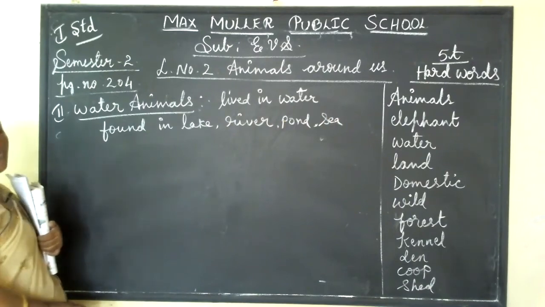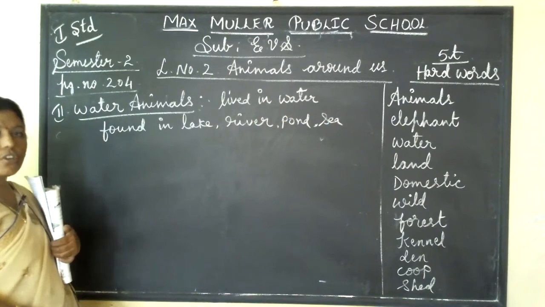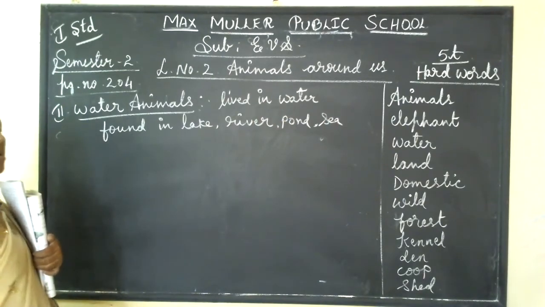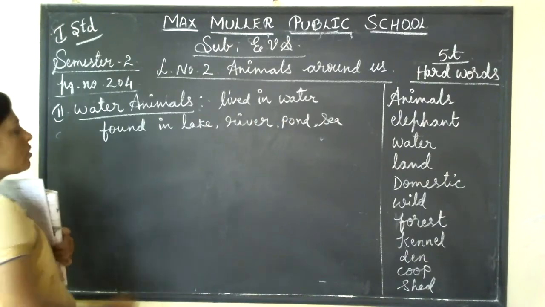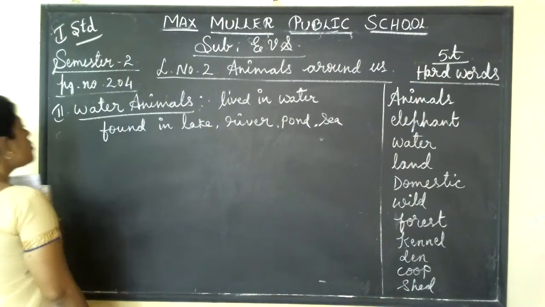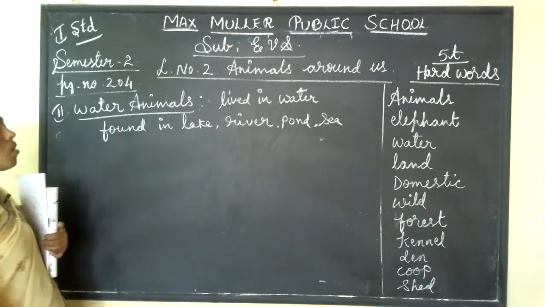Wherever there is water, you will find, yes, fish. Fish, frog, dolphin. These are found in sea, river, pond, isn't it, children? Those animals that live in water we call water animals.